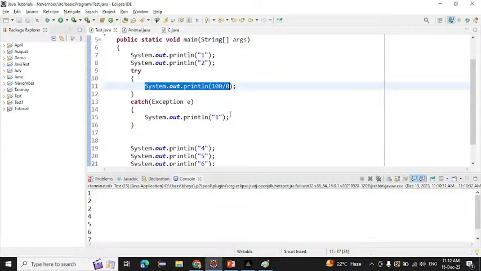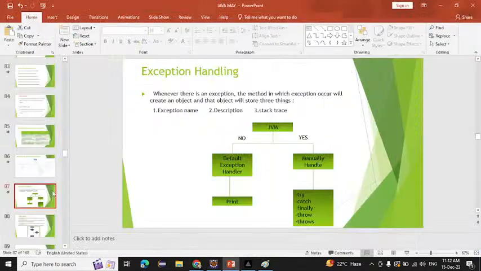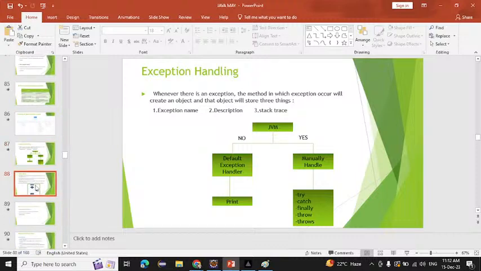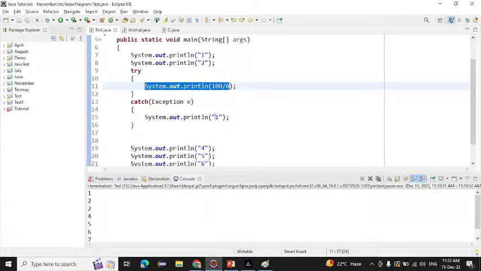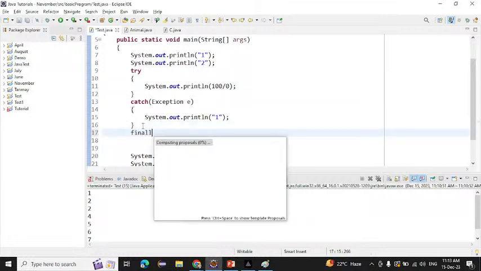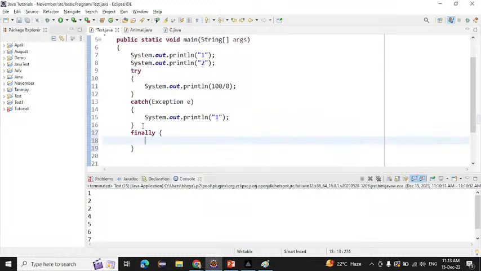After that, the finally block. What is meant by the finally block? The finally block is very easy. Inside the looping statements, we have do while, right? Whether the condition is true or false, the do block will execute at any time. Here inside finally we see the same thing: whether an exception occurs or not, finally will execute every time.